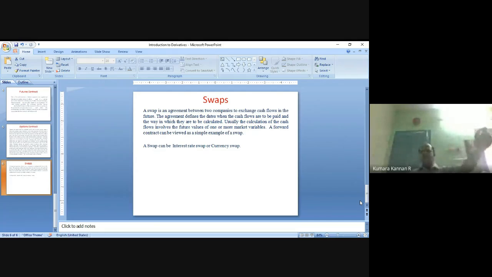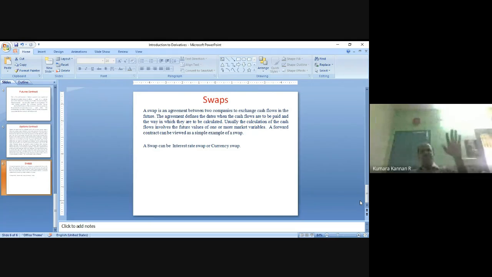So an Indian company wants to raise 1 million American dollars, and an American company needs 60 million Indian rupees. If the Indian company goes to an American bank, it can raise this $1 million in two ways. They can go to an American bank and raise $1 million directly, but the drawback is they will be charged a higher interest rate.